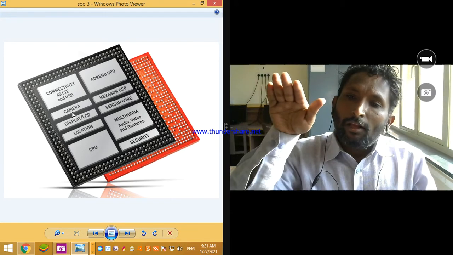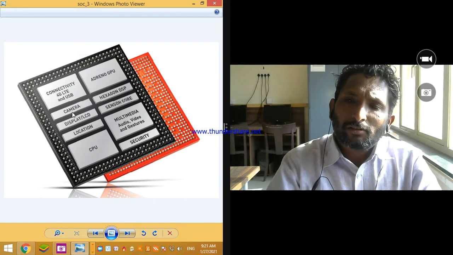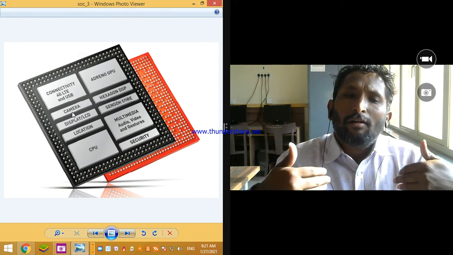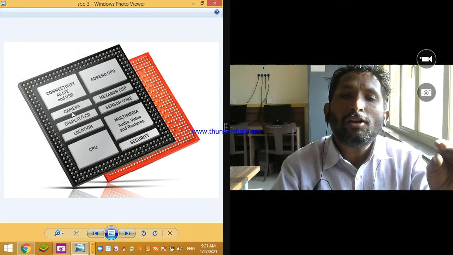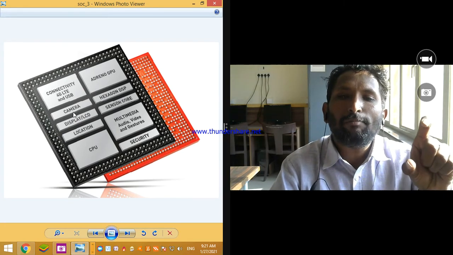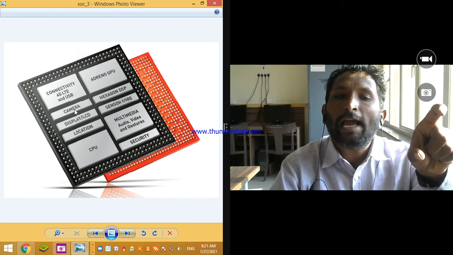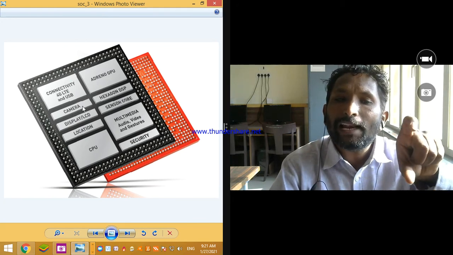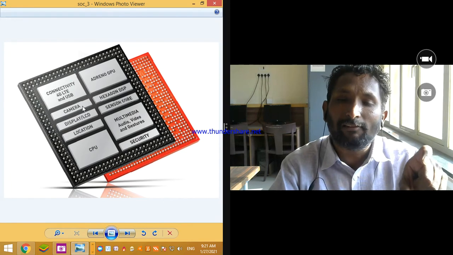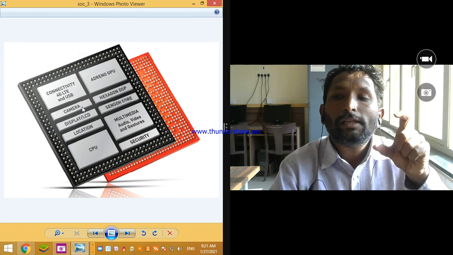But in SoC, it is inbuilt on the system on chip. Only one chip has the camera module also, and that camera module handles all the activities related to the camera.